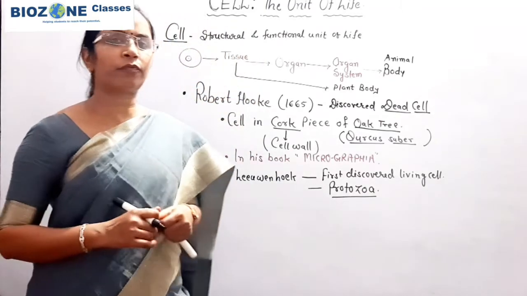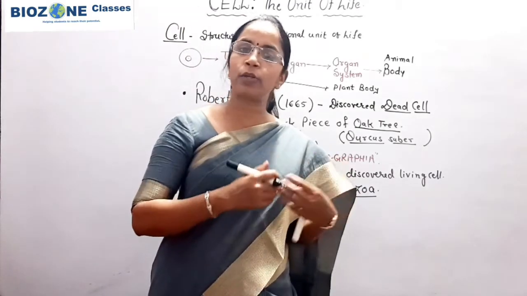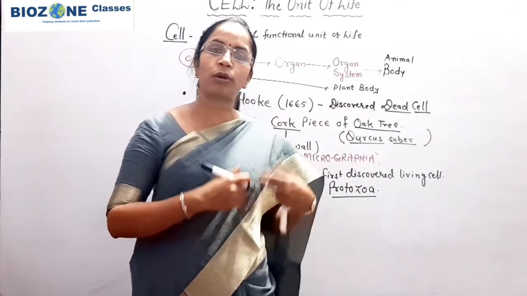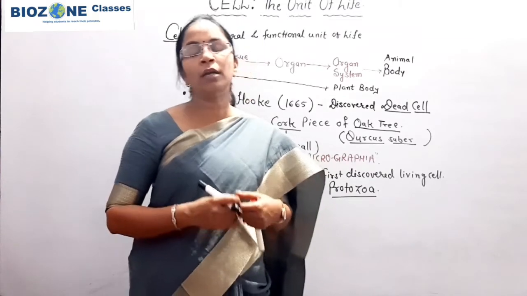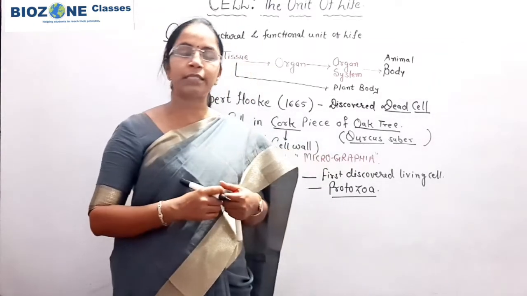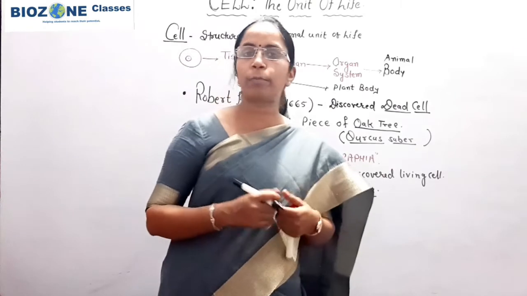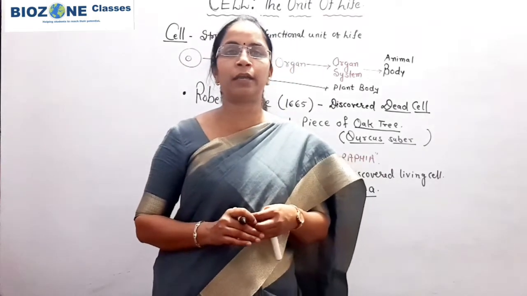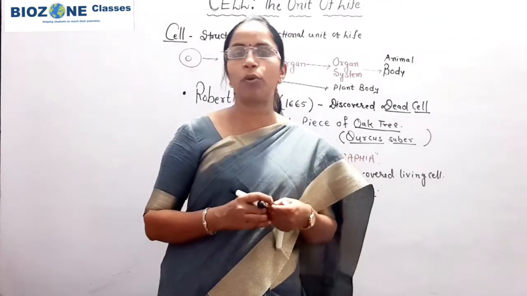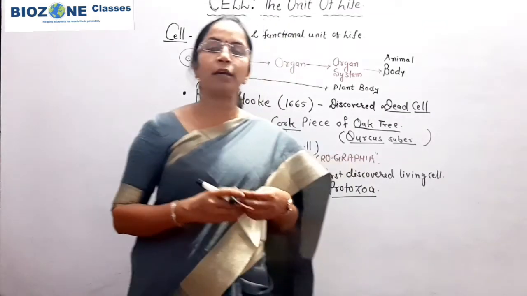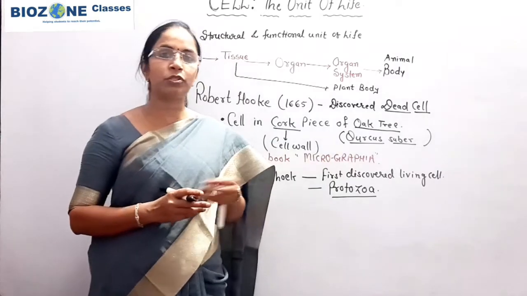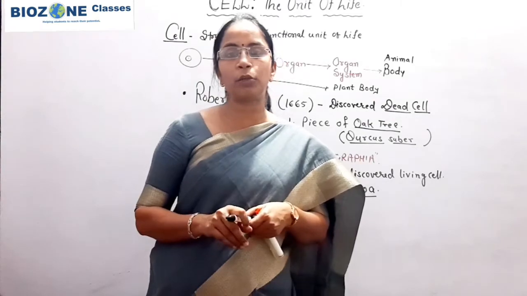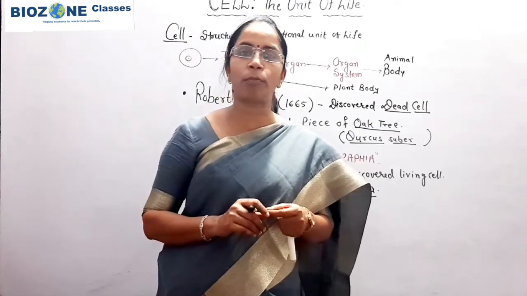After that, you study a number of scientists. As we study the cell organelles, organelle by organelle, we study the number of scientists and their discoveries. One another important scientist in the introductory part of this chapter provided in NCERT is Robert Brown. Robert Brown, you remember, made one important discovery in the history of the cell, that was the nucleus. So the nucleus was discovered by Robert Brown.